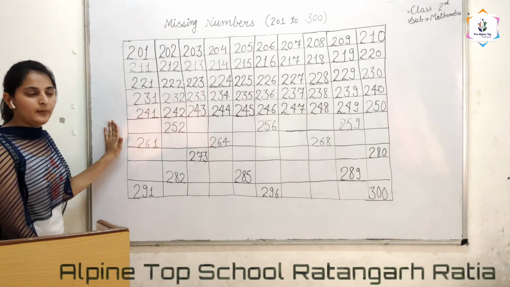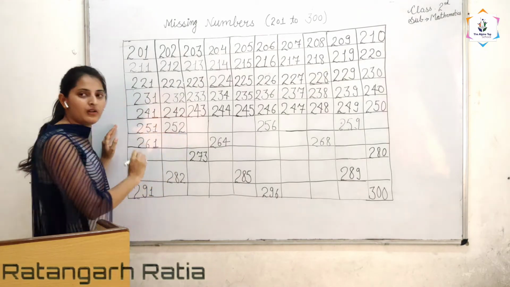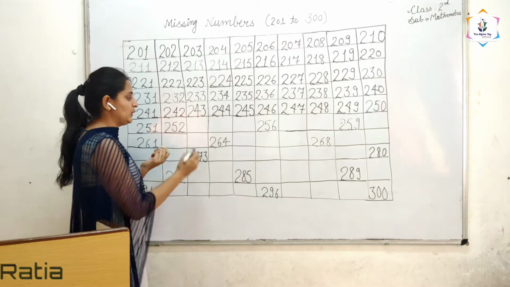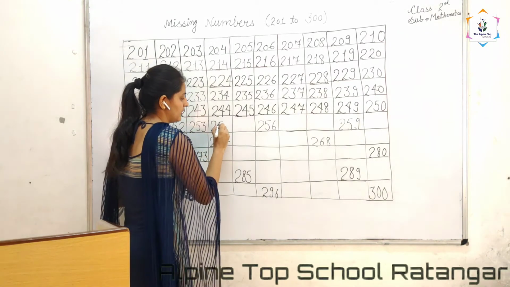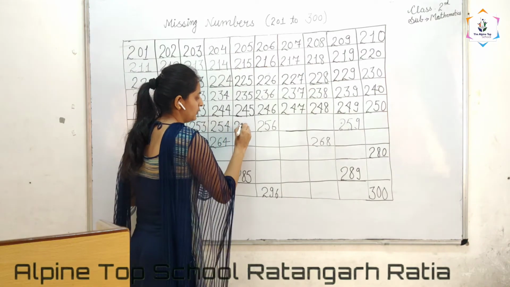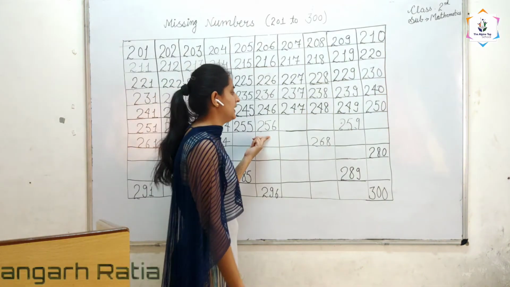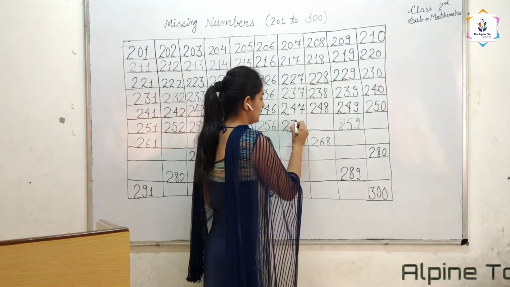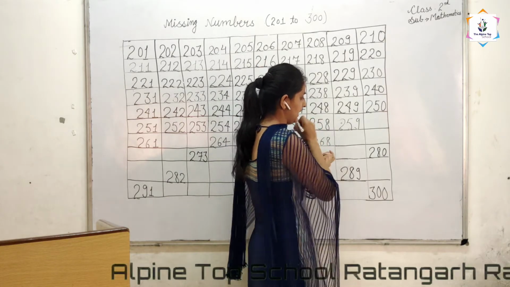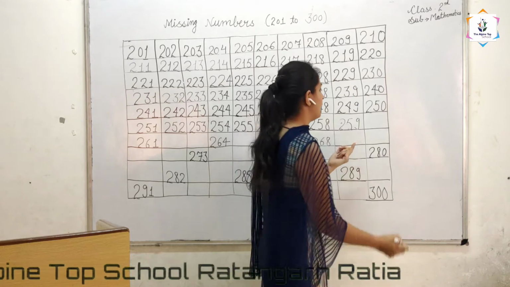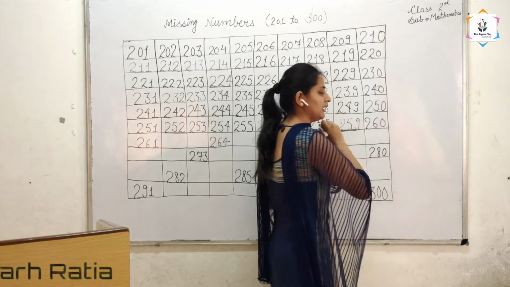After 250, 251 comes. And 252 is already given. After 252, 253 comes. After this, 254, 255. And 256 is already given. And after this, 257, 258, and 259 is already given. So after 259, 260 comes.